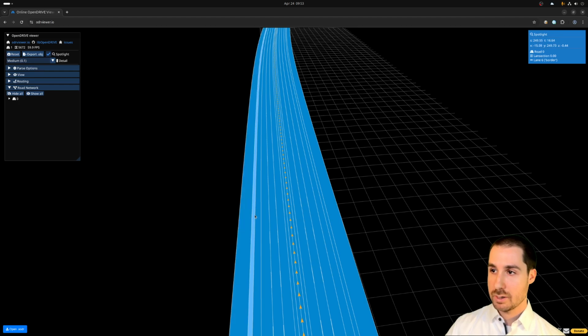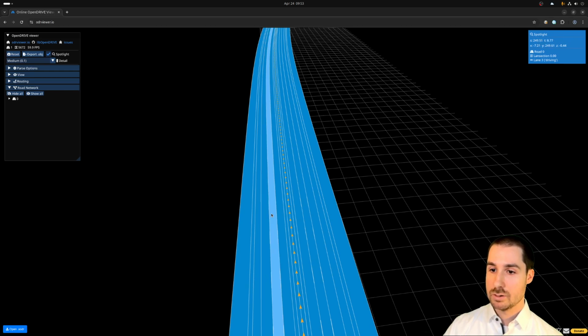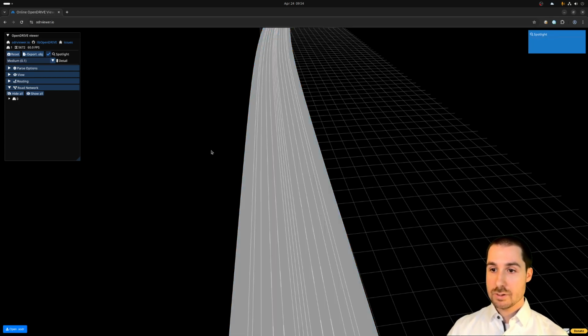We have another border next to it, and then we have the stopping lane, and then we have the driving lanes, just as defined in the OpenDRIVE file. And this is also what's referenced by ESMini.